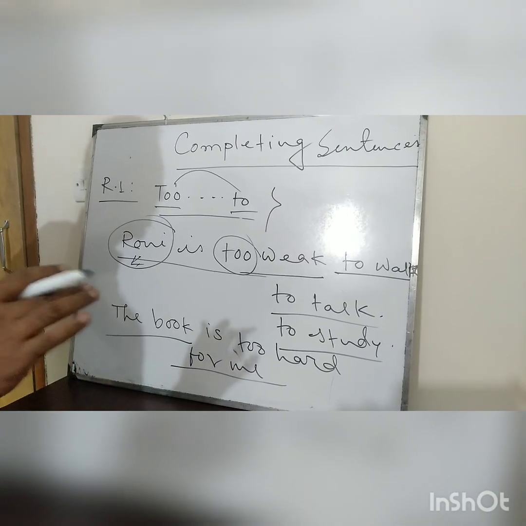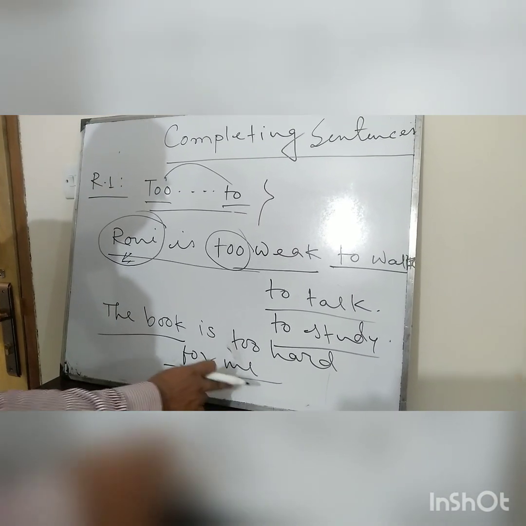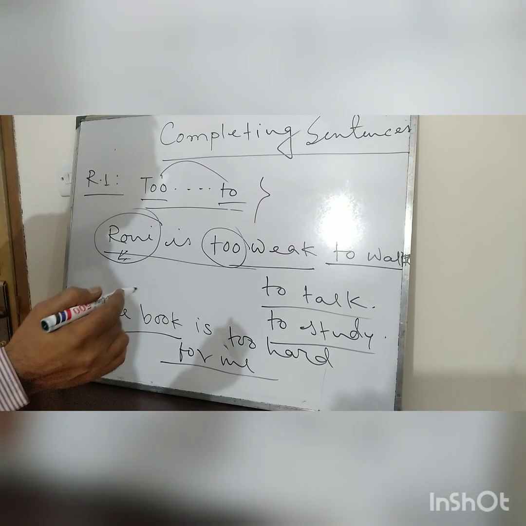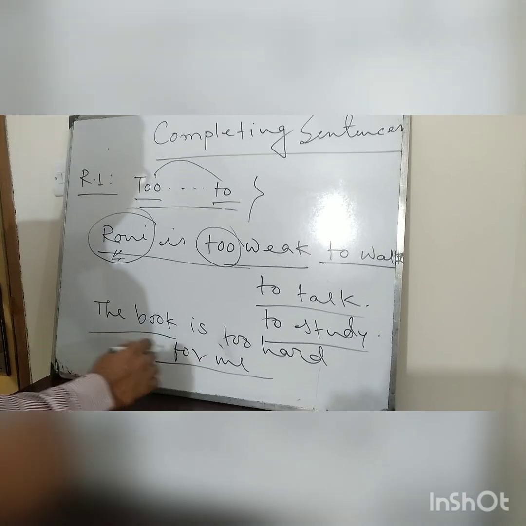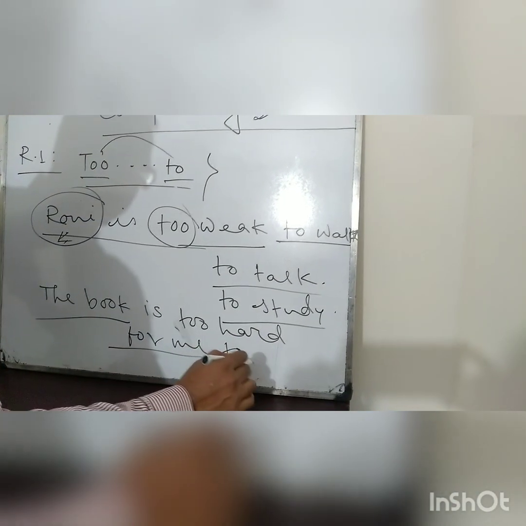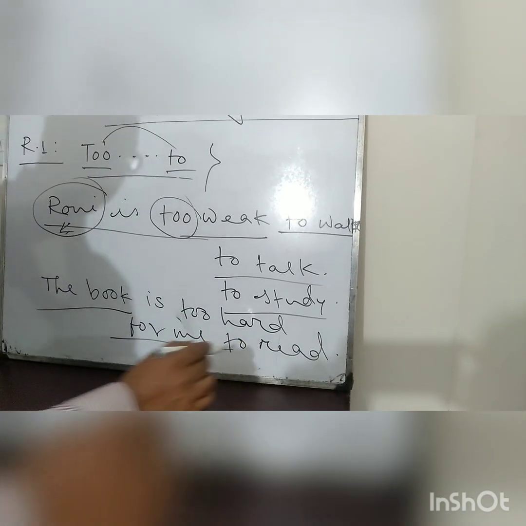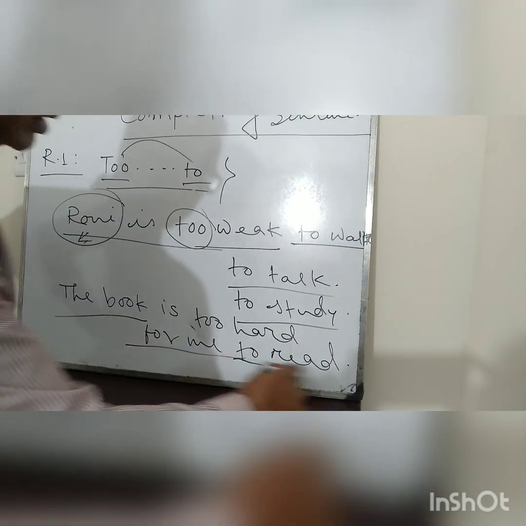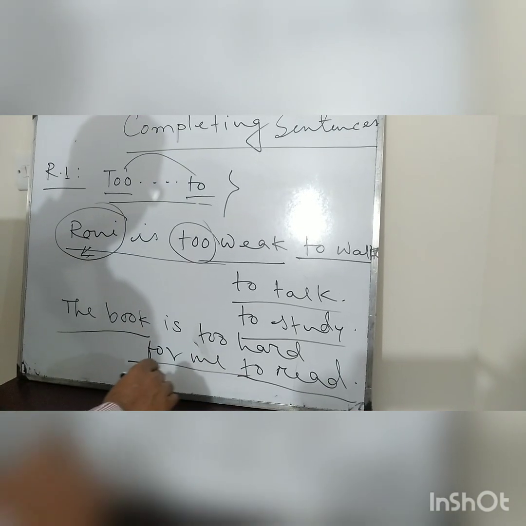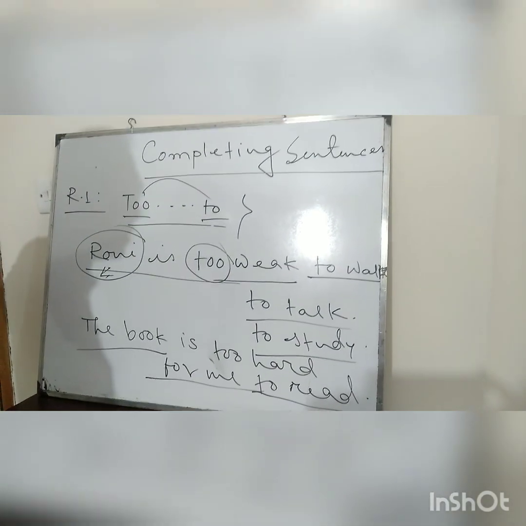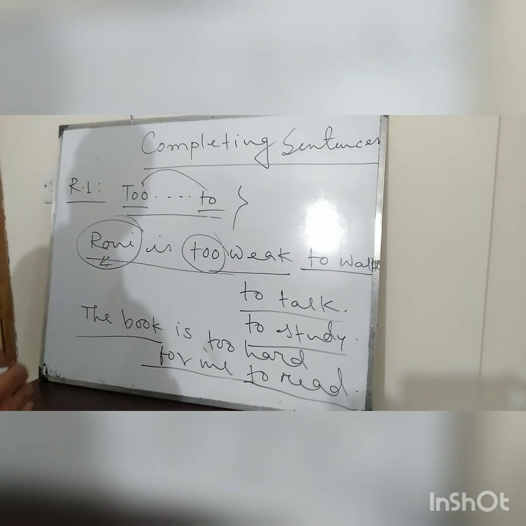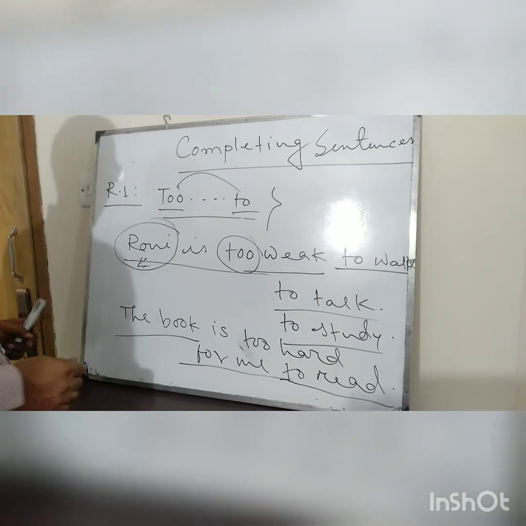These types of one after for you will use an objective form of a subject. For me, then you will write to read. The book is too hard for me to read, or the book is too hard for me to understand. Okay, now let us go to another rule.